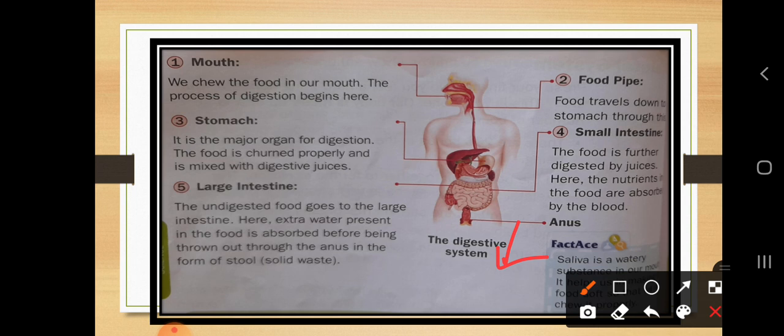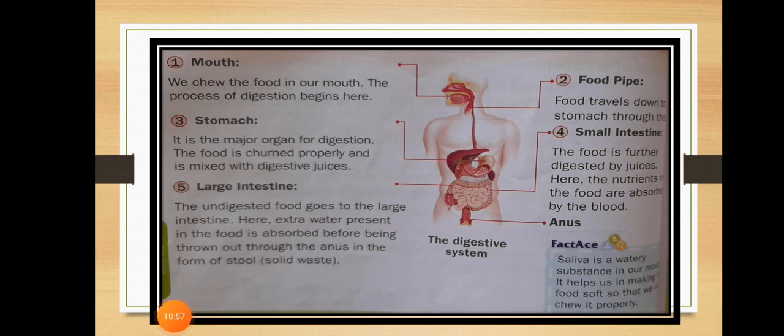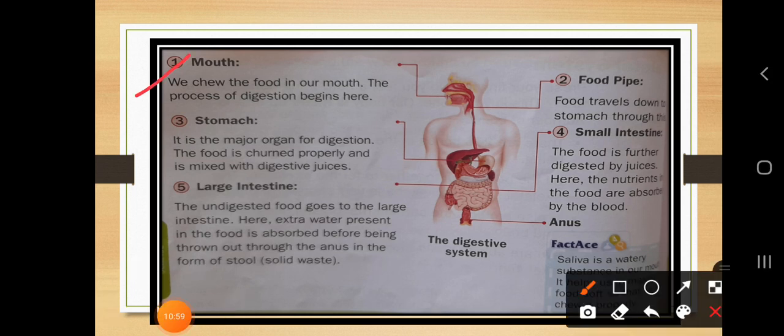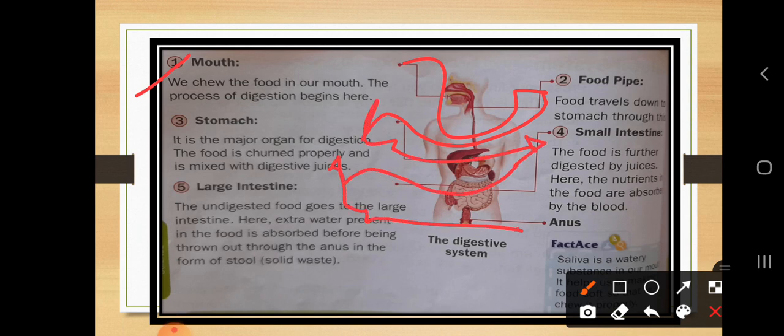So dear students, what is the main thing you have to keep in your mind? First is what the digestive system is: the organs helping the food to break down. The journey begins with the help of our mouth. Then mouth to food pipe to the stomach, stomach to small intestine to large intestine, and the last one is the anus. So these are the organs present in our body.